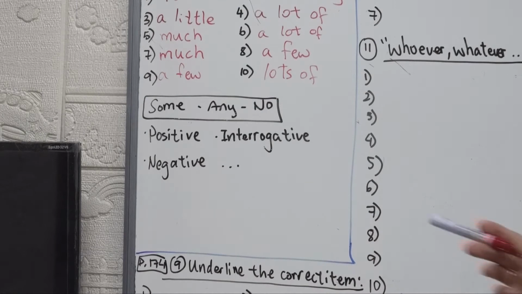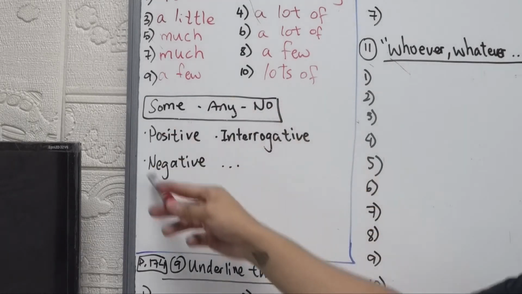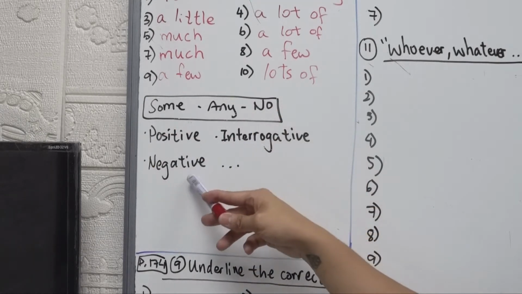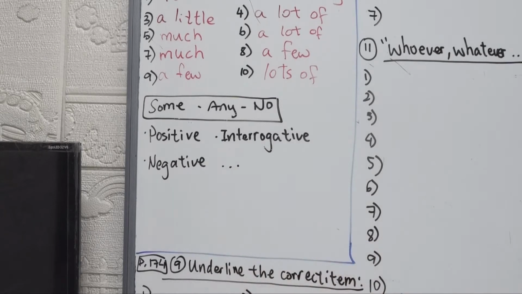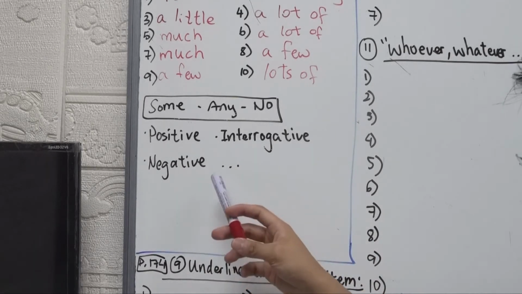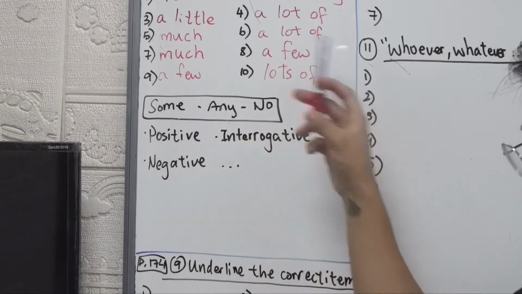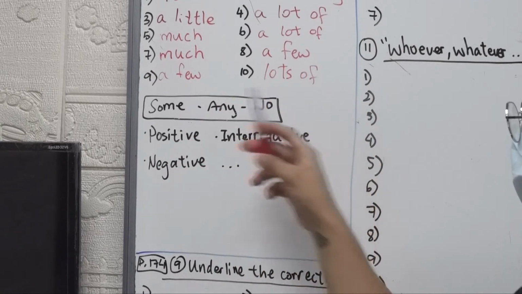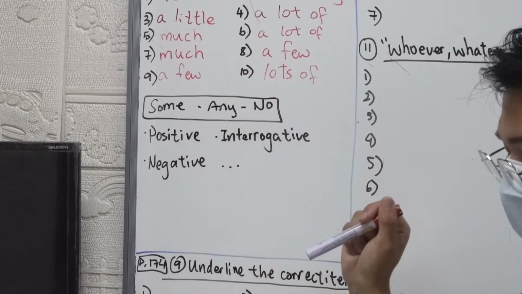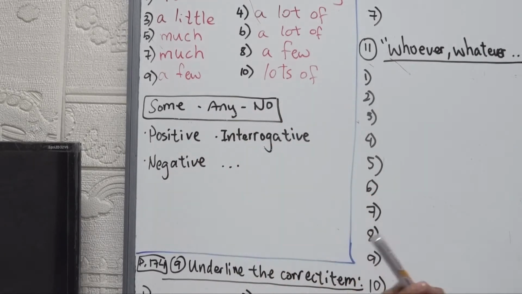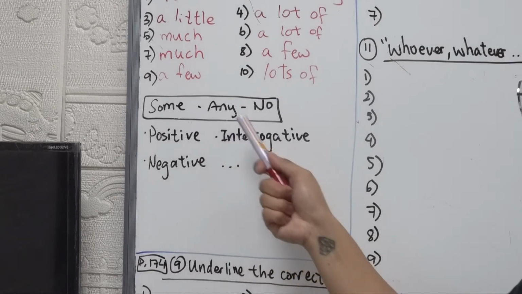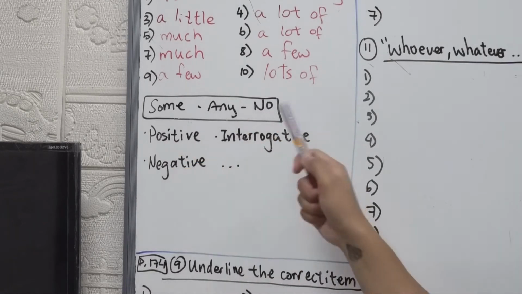And then the one that is used in positive, interrogative, and negative sentences is every. So we have every in the adjective. And then we have everybody, so all the people, in the pronoun, or everyone. So very similar. We use somebody, anybody, nobody, everybody.